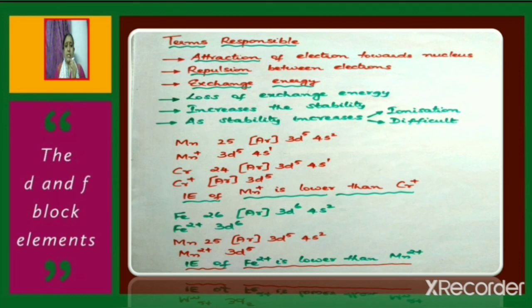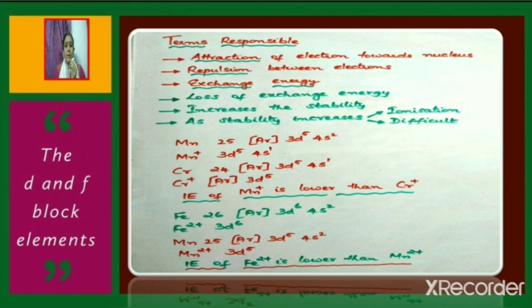For example, consider manganese, atomic number 25. The electronic configuration can be written as argon 3d5 4s2. When one electron is lost, manganese changes to Mn+. One electron will be lost from the 4s orbital. So the configuration of Mn+ will be 3d5 4s1.